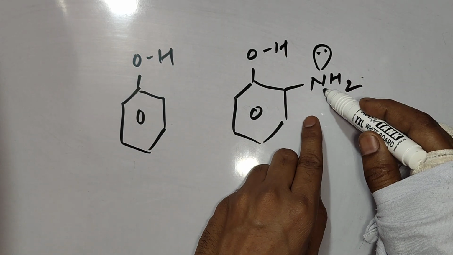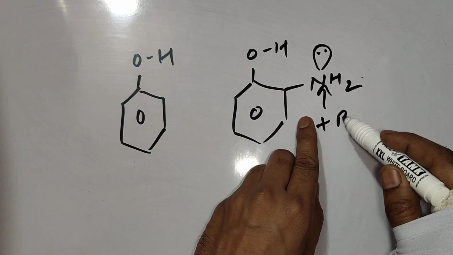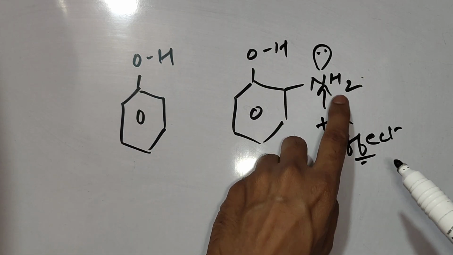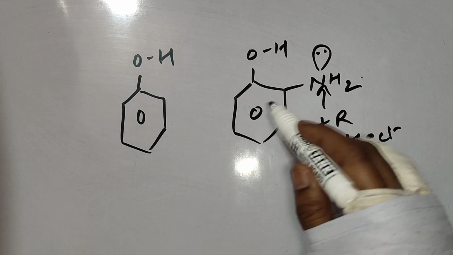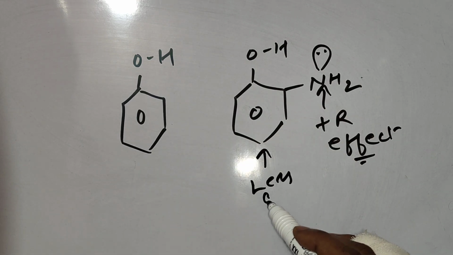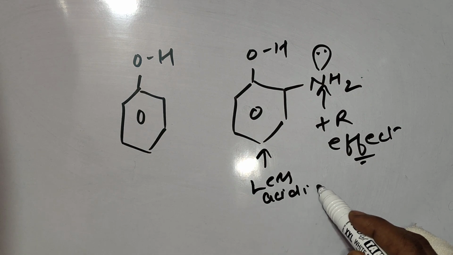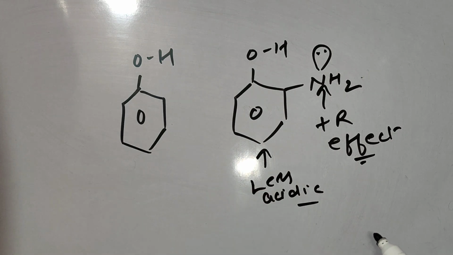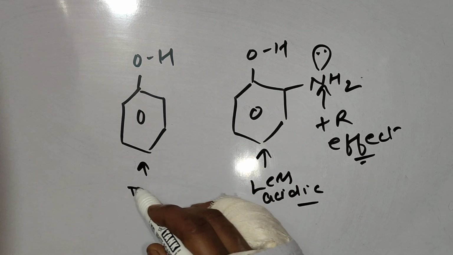Now the NH2 group will show plus R effect. It's a substituent and it is showing plus R effect. So out of these two, it will be less acidic. Plus R effect of a substituent will decrease the acidic nature of phenol. So it will become less acidic and the other will be more acidic.